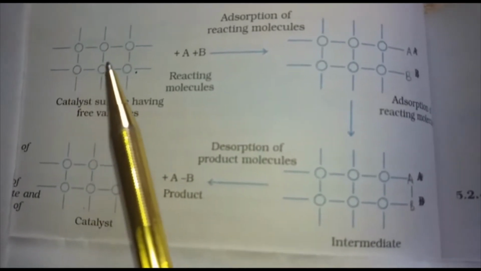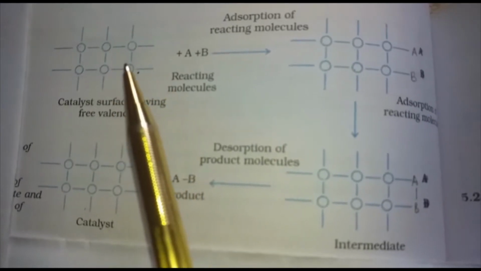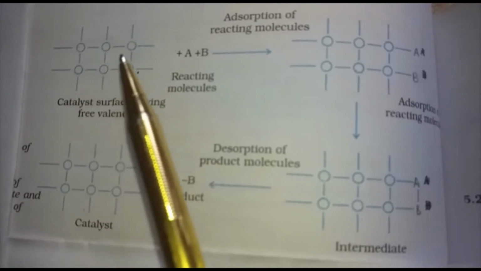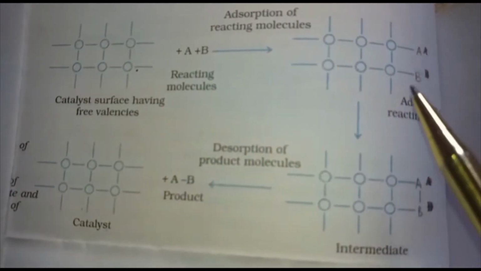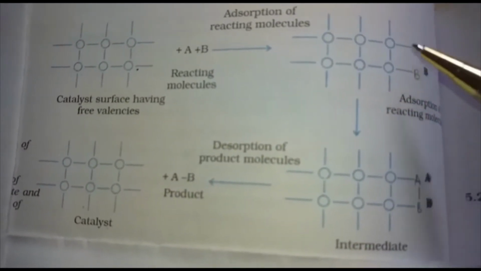First, the catalytic surface is available for the reactant molecules to get adsorbed. That means the catalytic surface has free valencies which will allow the reactant molecules to get adsorbed. So here, adsorption of the reactant molecule is taking place. You can see over here.